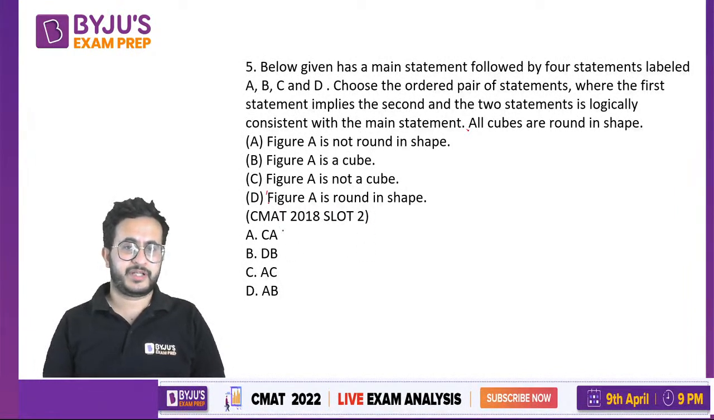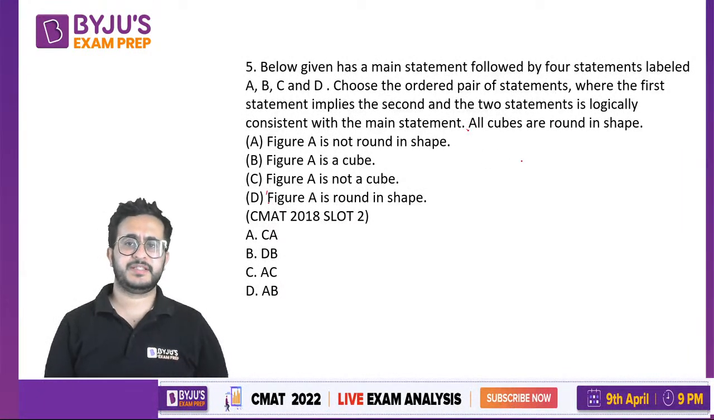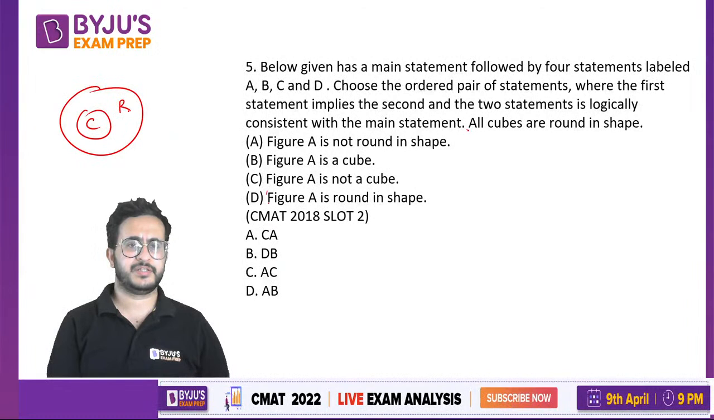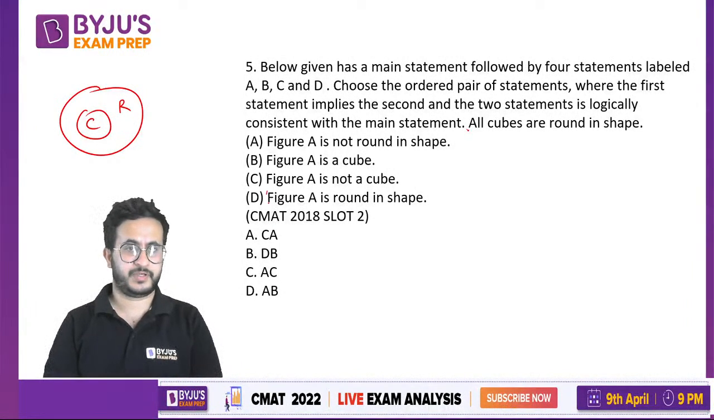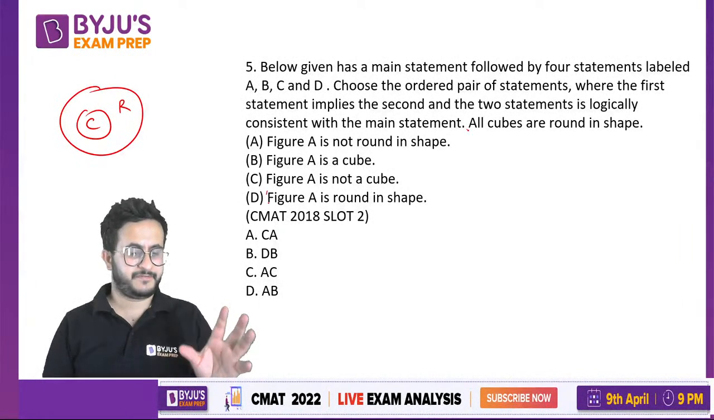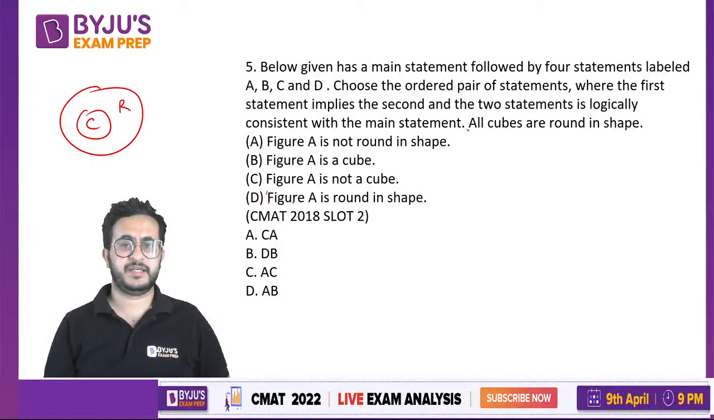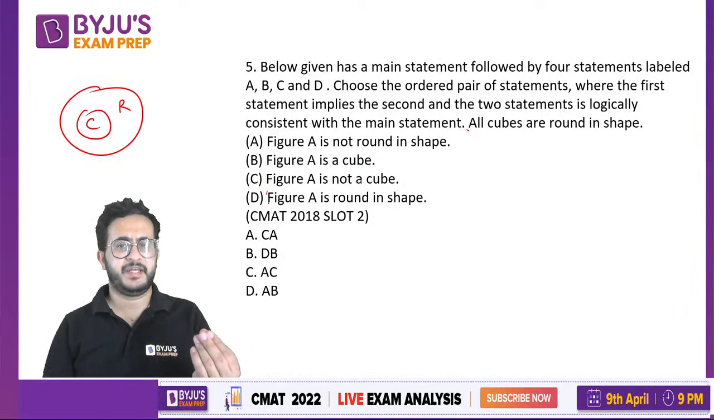So check these two in order, like C and A. Conclude, what conclusion do you get from C and A, and does it match with this? So this says that all cubes are round in shape. If you want to make a syllogism kind of thing, you can say it like this also, right? All cubes are round in shape. So let us see the first option. First option says CA. C means figure A is not a cube, and A means figure A is not round in shape. Now it says figure A is not a cube.